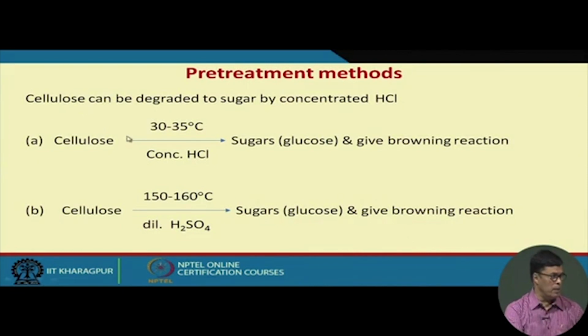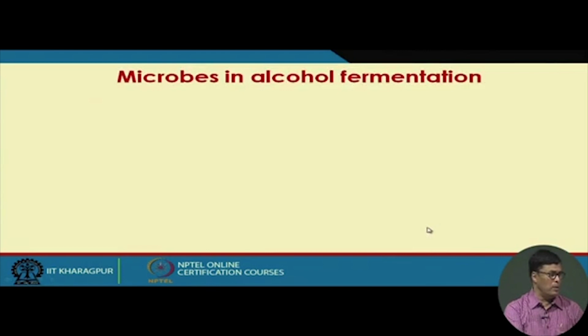Now, in the case of cellulose, mostly it is hydrolyzed by acid, concentrated HCl or dilute H2SO4, to give the sugar. But in both cases we get the browning reactions. That is the major problem. And as I told you, enzymatically also we can convert the cellulose into glucose. In that case, we have to use the cellulase enzymes.